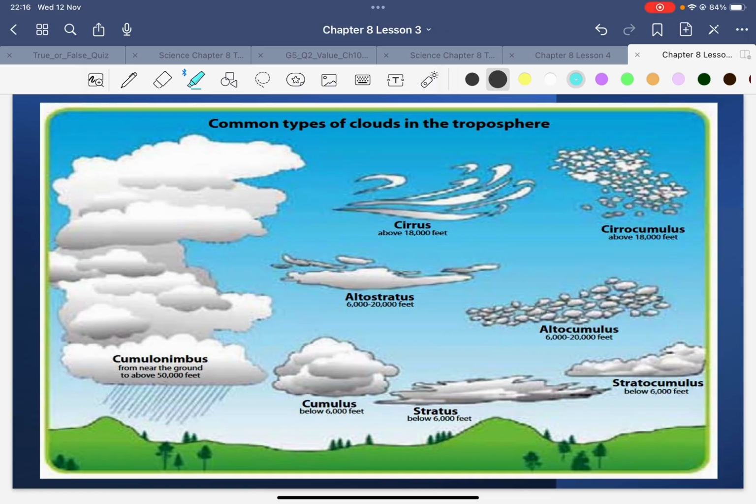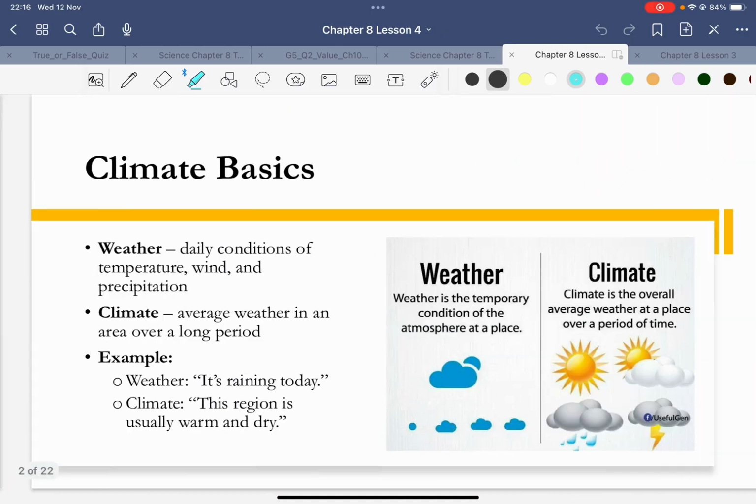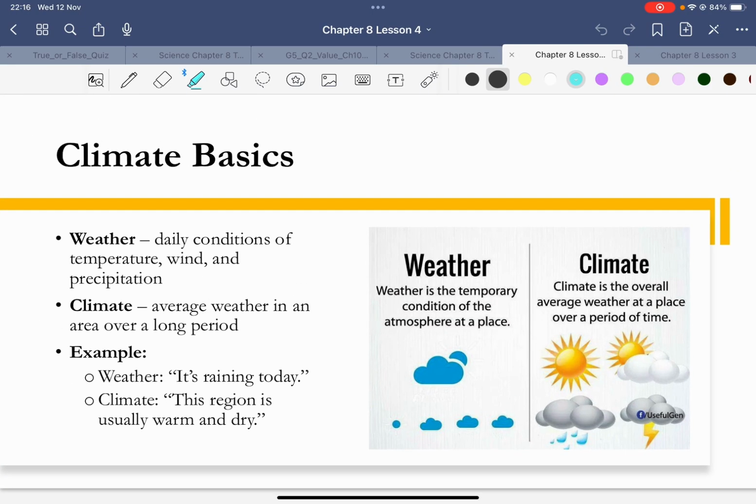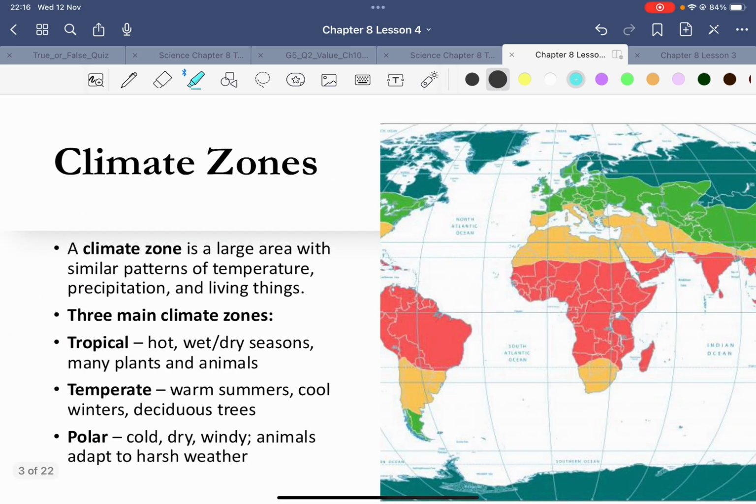Okay, all right, let's see lesson 4. So lesson 4 is here. Weather is the temporary condition of the atmosphere. Climate is the average weather over a long period of time. So that's the difference between the two. Then you can look at the climate zones. Each zone would have different climates. So you can see tropical here.